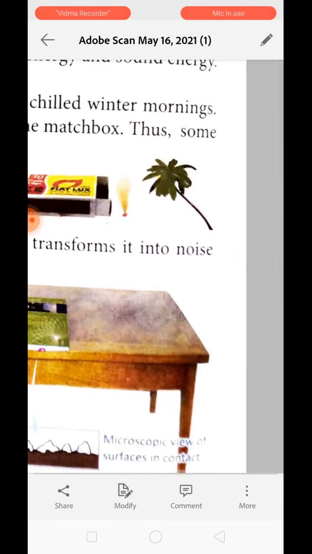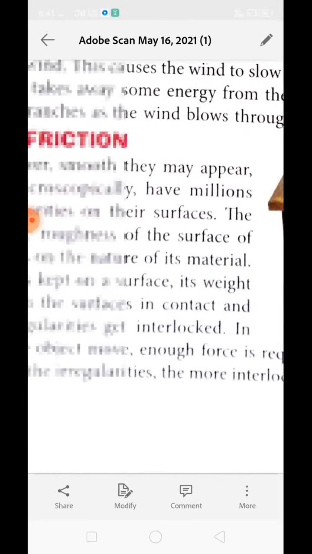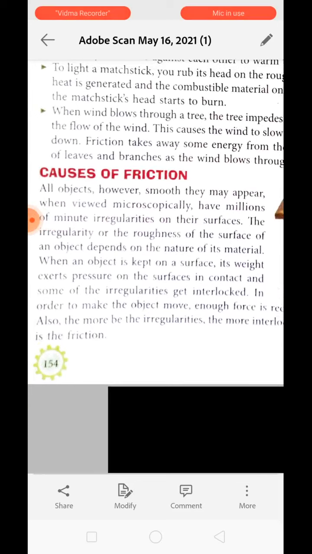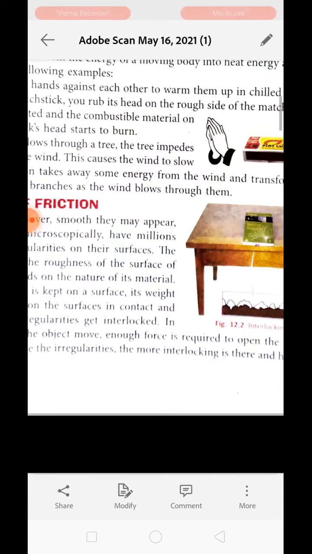Now, what are the causes of friction? Friction is generally caused by the gripping between the rough edges of the two surfaces. However smooth a surface may appear, every surface has some amount of roughness.